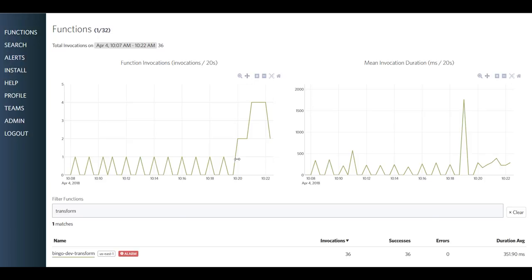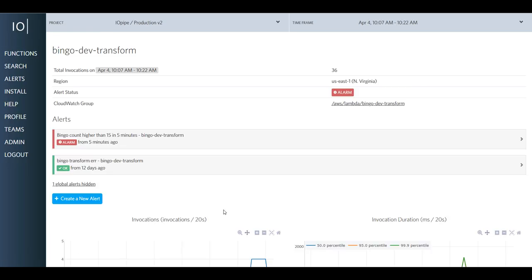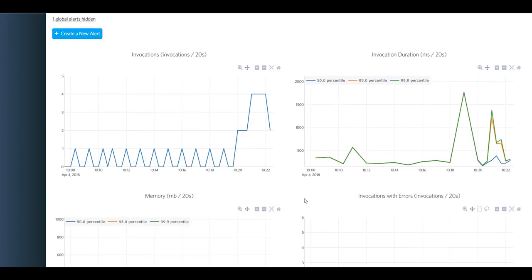To begin the troubleshooting, I decided to jump into a lower-level function view. What we were looking at right here is a top-level function view. So if you had multiple functions, you would see them all listed here. As I clicked in, I took a look at just the pertinent information. I see it ran 36 times in the last 15 minutes, the region that it's running in, the alarm status, how long ago the alarm started. And if we scroll down, we start seeing some more detailed information on what's going on with this specific Lambda.